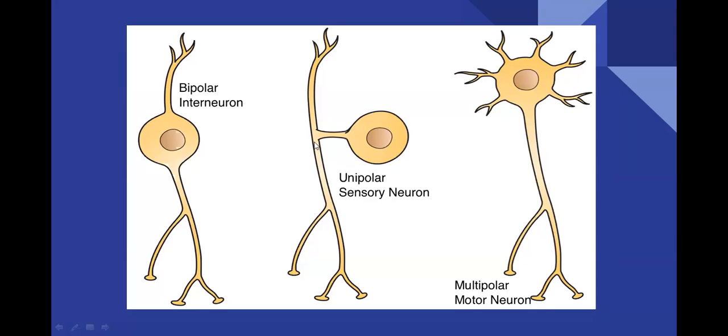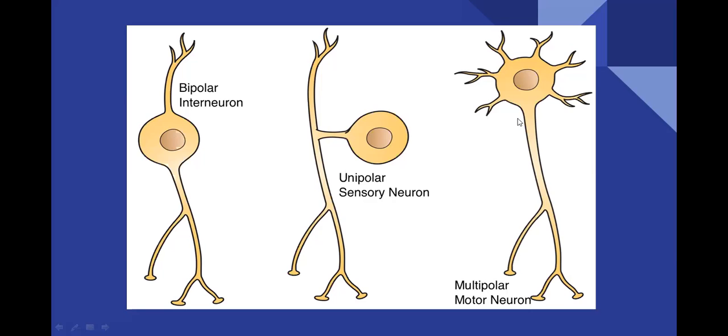So except these changes, in remaining aspects, all these 3 are the same. So depending on how many axons are there, the neurons are categorized into bipolar neurons, unipolar or pseudo-unipolar neurons, and multipolar neurons.